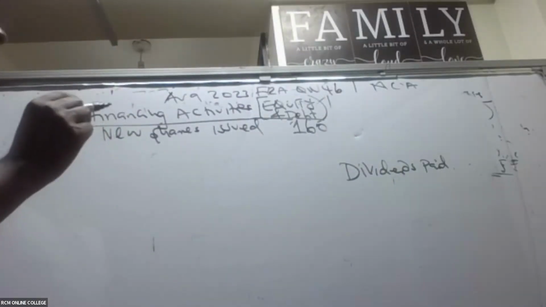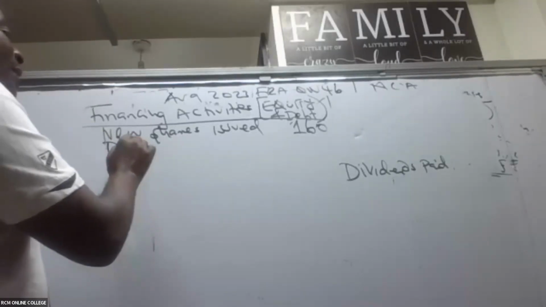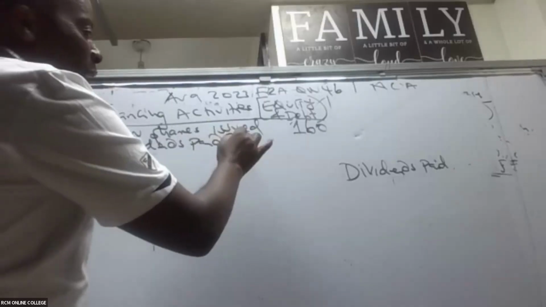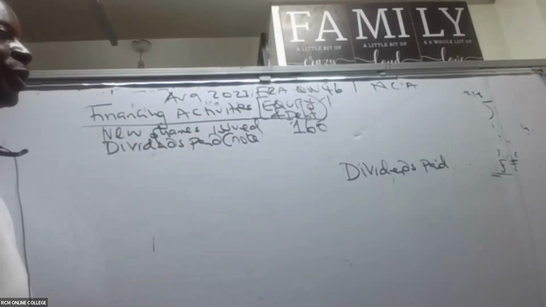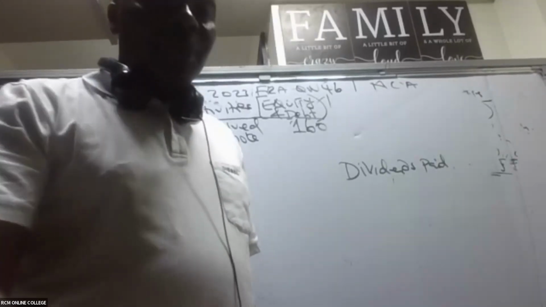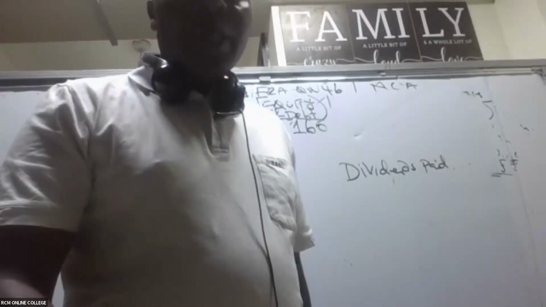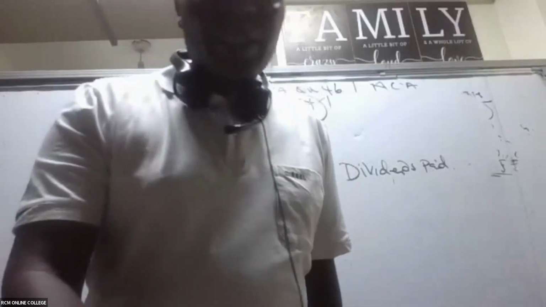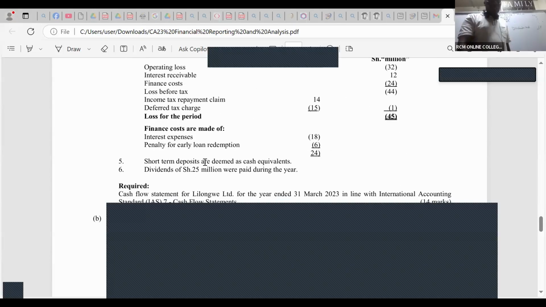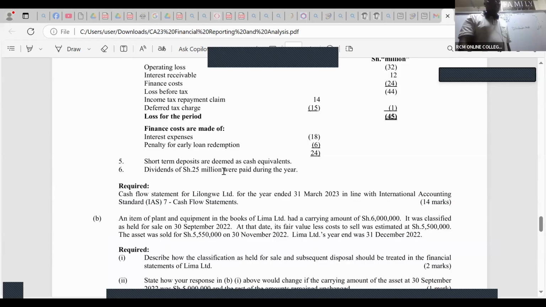So dividends paid to our ordinary shareholders, this has been given. There is a note which has told us how much dividends were paid, I think note 4, note 5. Is there somebody who is able to see that note? There's a note talking about dividends that were paid. So we are told here, dividends of 25 million were paid during the year.